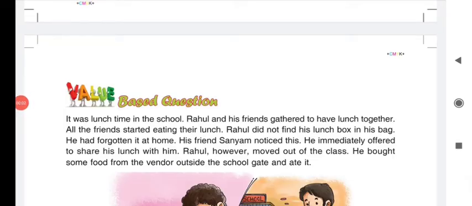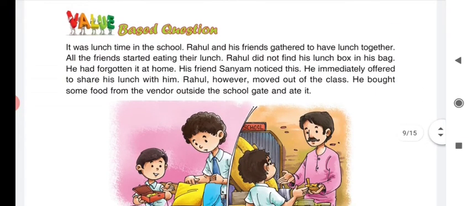So these are the value based questions. This is the value based chapter, children. Let's know the story of Rahul.